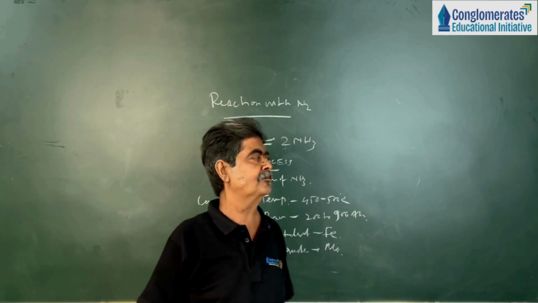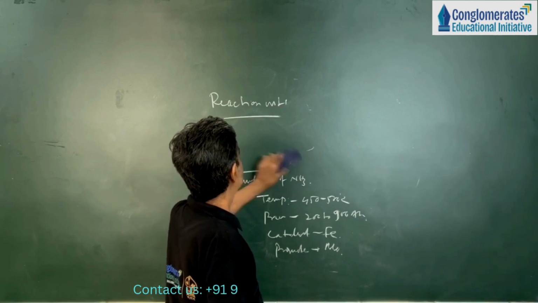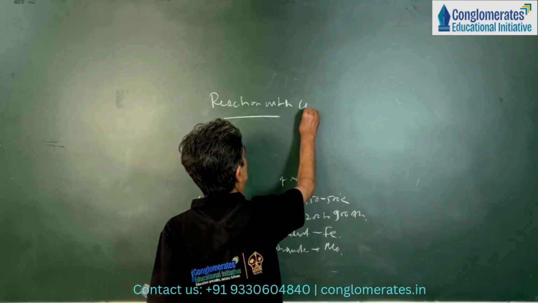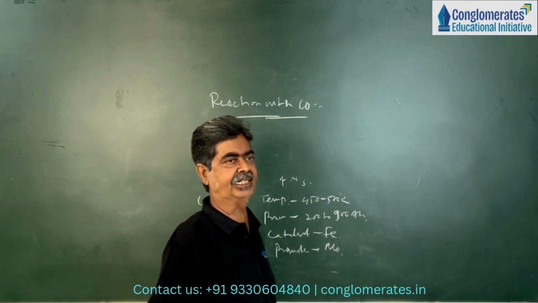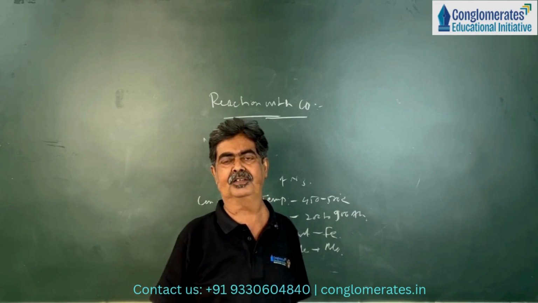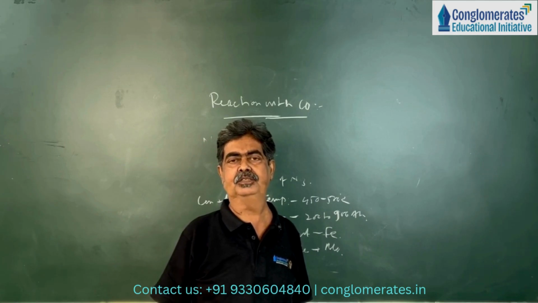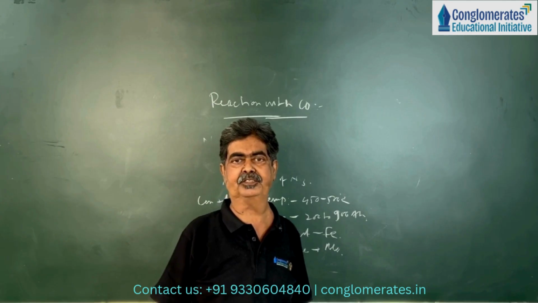All right. Next, reaction with carbon monoxide. Carbon monoxide combines with hydrogen to form methanol. It is also a method for the manufacture of methanol.